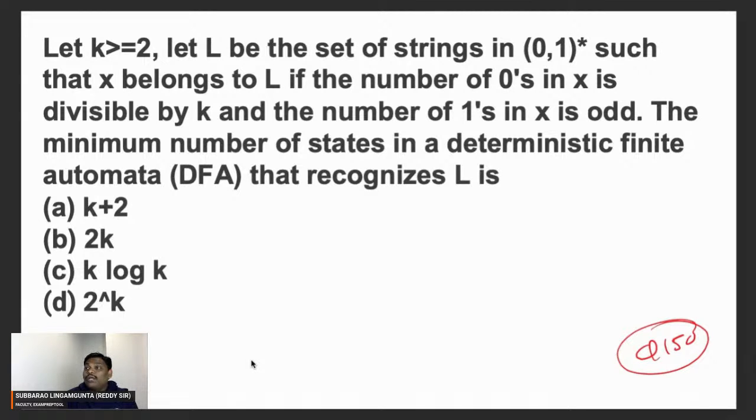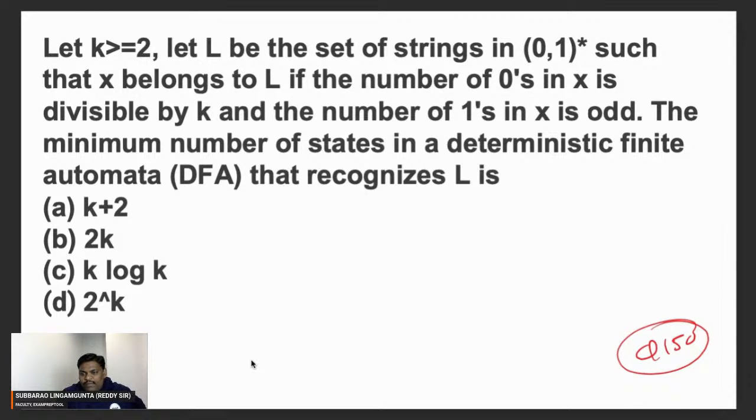Because the first machine is on the number of zeros and the second machine is on the number of ones. Number of zeros divisible by k needs k states, number of ones not divisible by 2 needs 2 states. Divisible by 2 is also 2 states, not divisible by 2 is also 2 states. The only thing is final becomes non-final and non-final becomes final. I think the answer is 2k. So B is the answer.